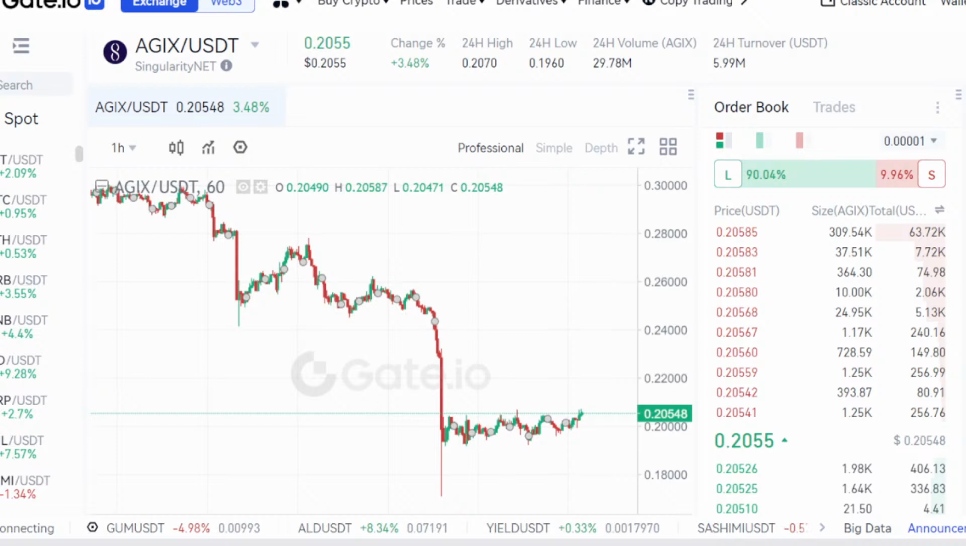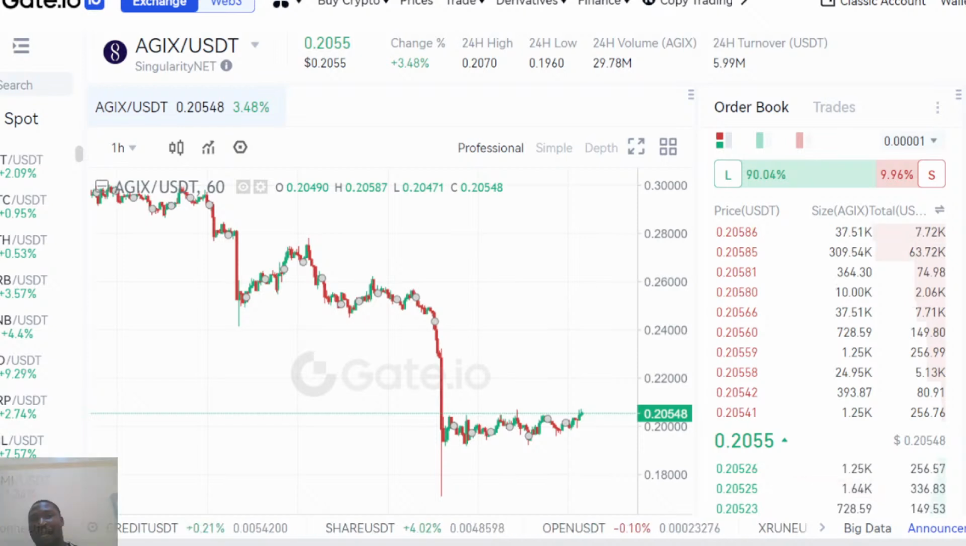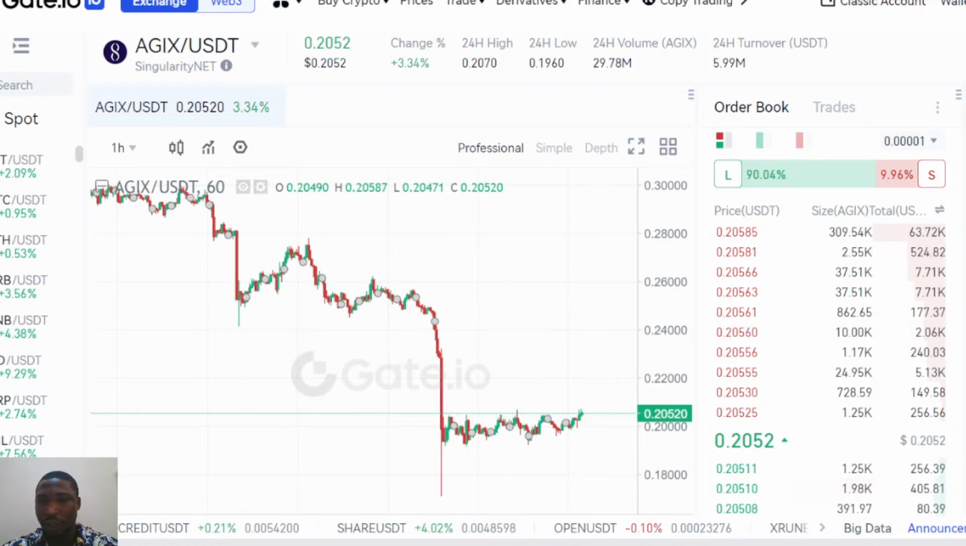So all these are basic analysis that we need to know when talking about these tokens. I believe you guys are following me and getting what we're looking at in today's conversation.